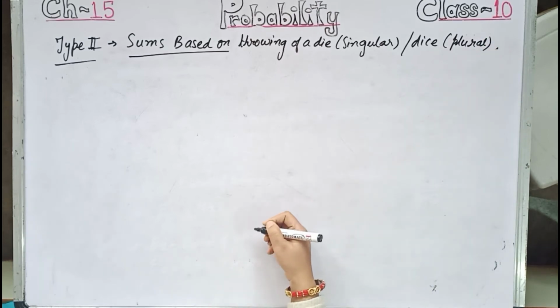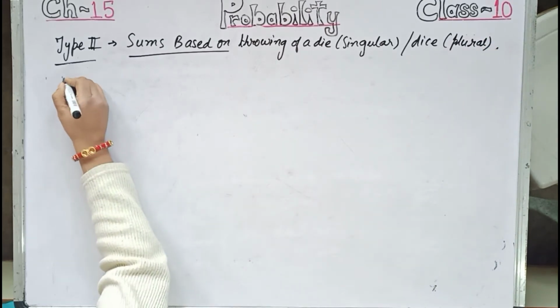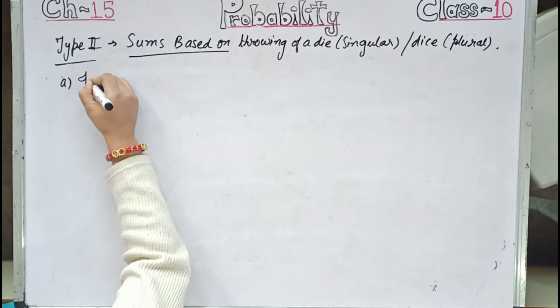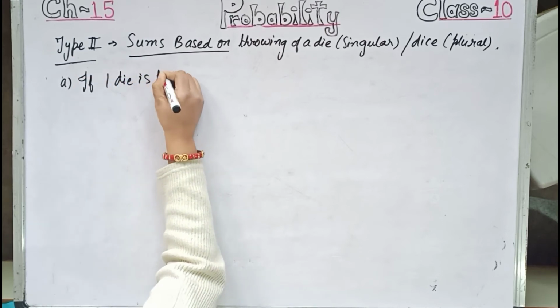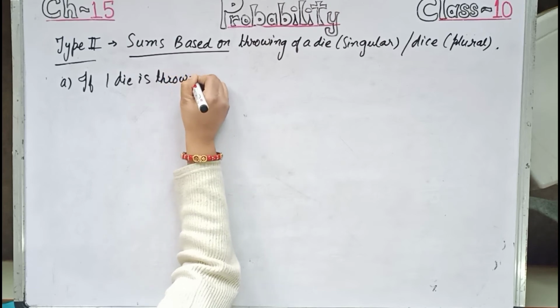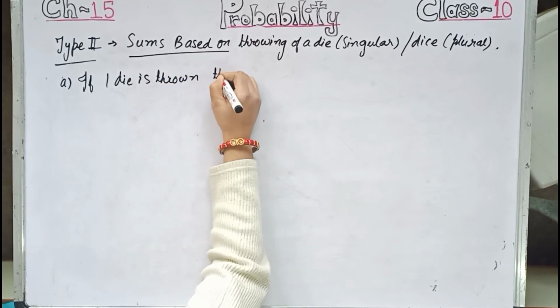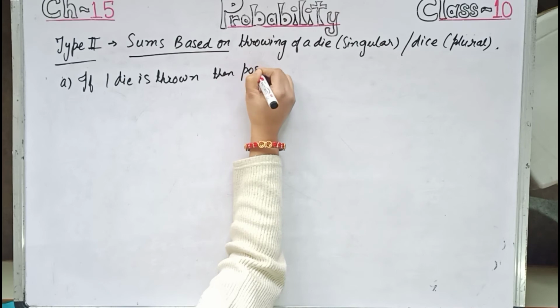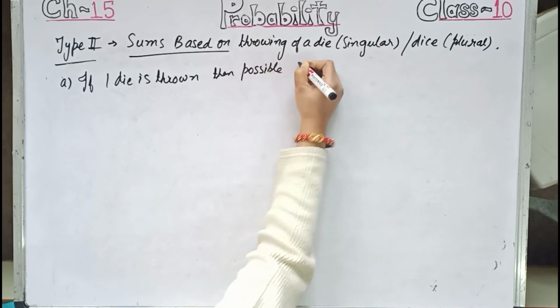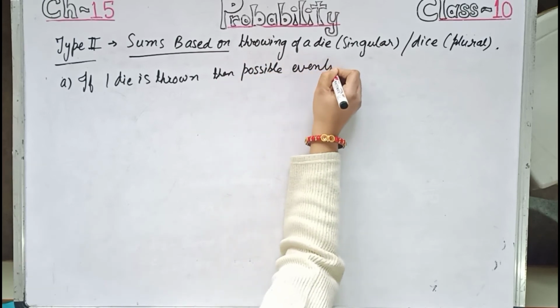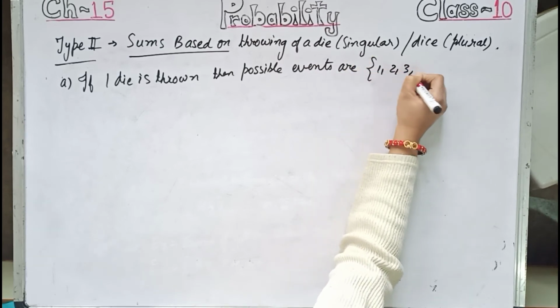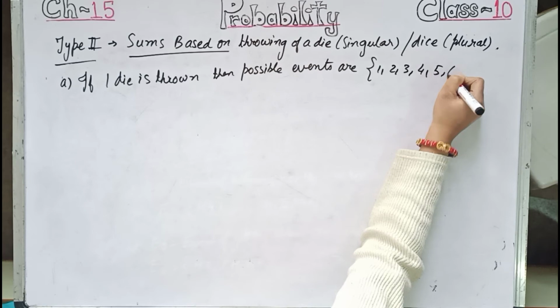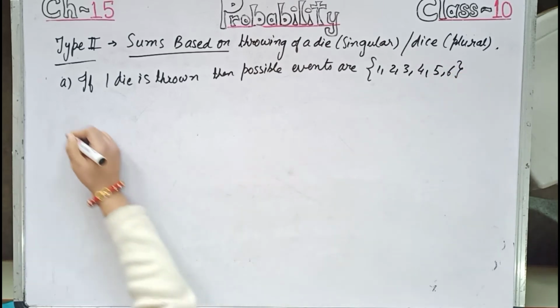Now in case 1, if one die is thrown, then the possible events are, you must be knowing, 1, 2, 3, 4, 5 and 6.